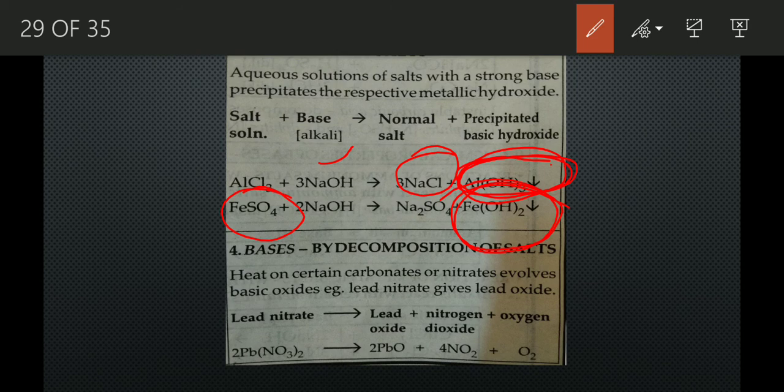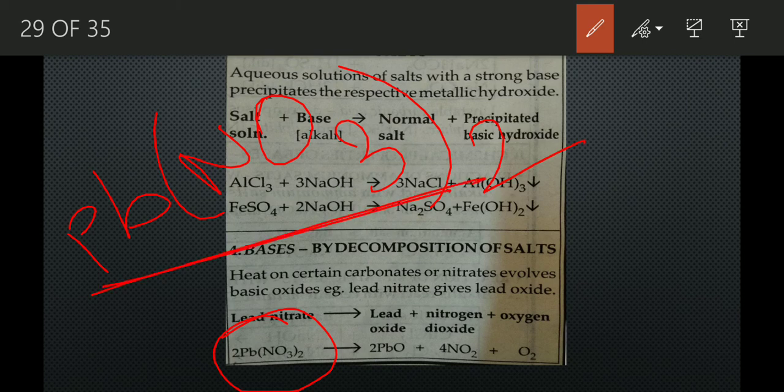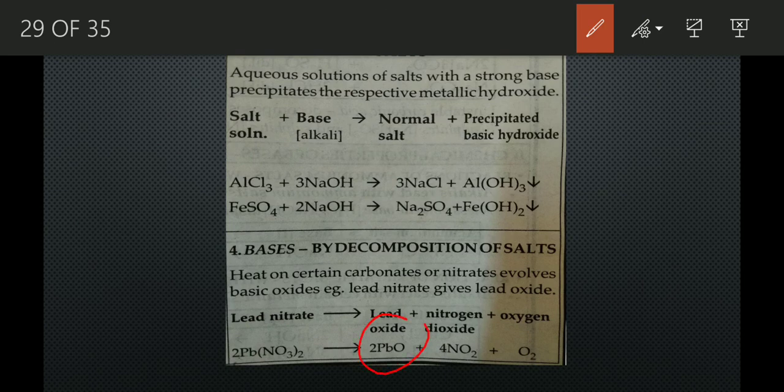Okay. Now, next process is by the decomposition of salts. How? See, there is a salt, lead nitrate, Pb(NO3)2. Now, this Pb(NO3)2 gets dissociated. Dissociated to which? Lead oxide, nitrogen dioxide and oxygen. So, here the lead oxide is the base that has been formed by the decomposition of the lead nitrate.